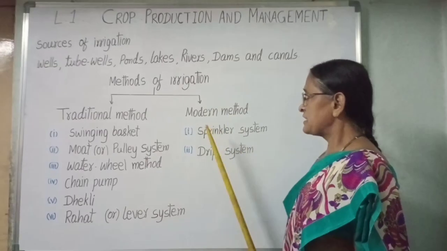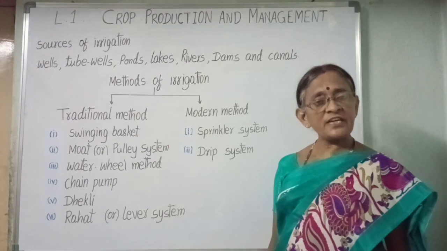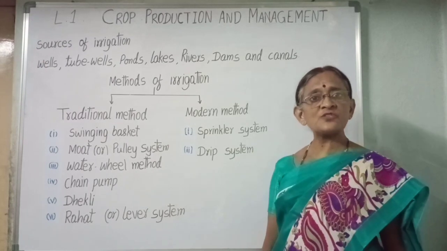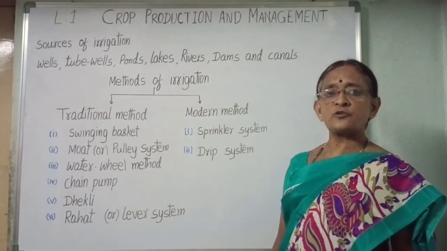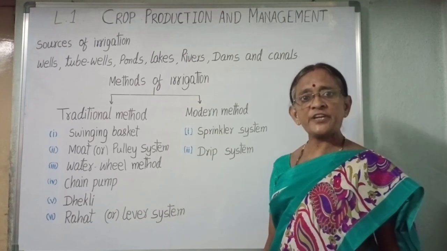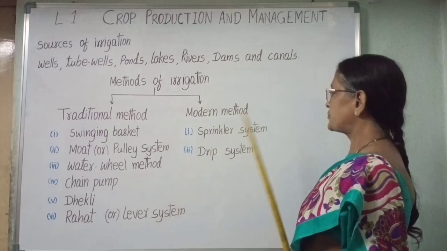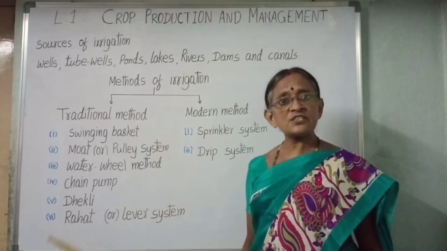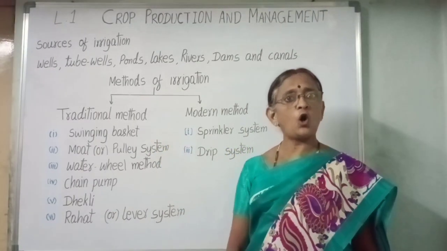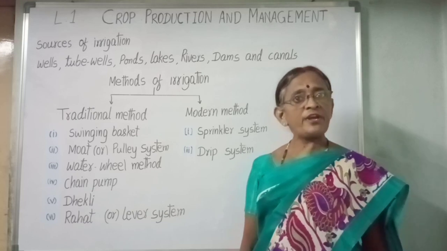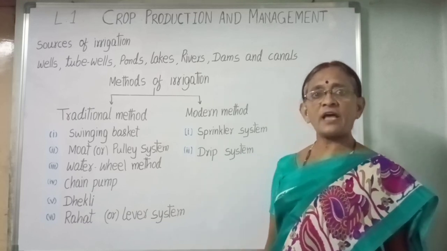Modern methods. The modern methods of irrigation help us to use water economically. The two main modern methods of irrigation are sprinkler system, drip system. Sprinkler system. This system is very useful on uneven land where sufficient water is not available.